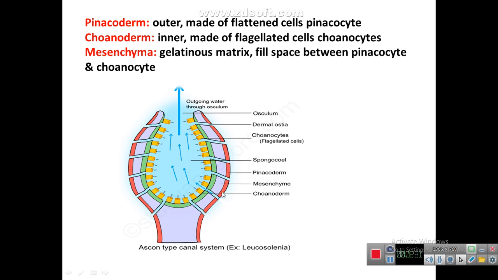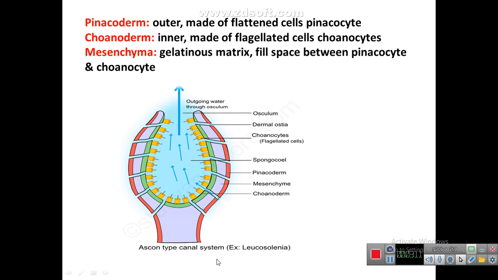This is the layer known as the pinacoderm, and the cells present in the pinacoderm are known as pinacocytes. Then this inner layer is the choanoderm and the cell is known as the choanocyte. In between the choanoderm and the pinacoderm, the gelatinous matrix present is known as mesenchyma. From the ostia, water will enter. Whenever water enters, it takes food along with it. And when the water goes out of the body through the osculum, it will take waste material out with it.